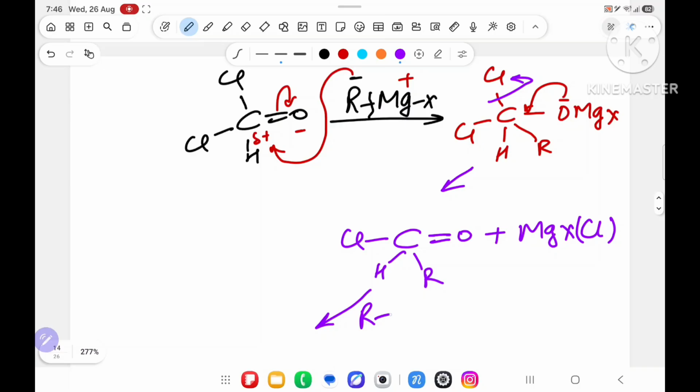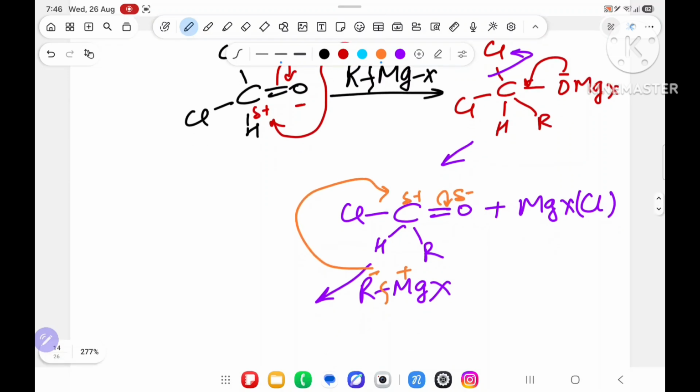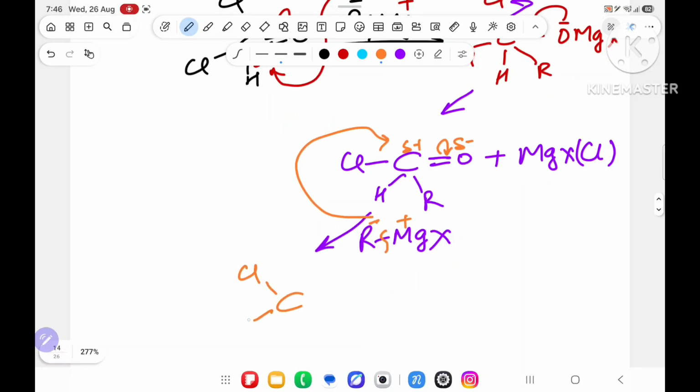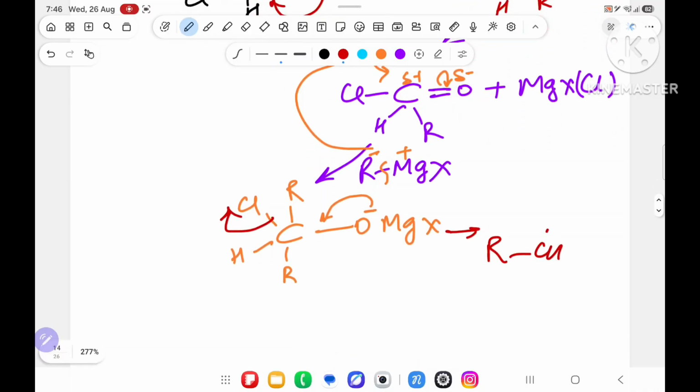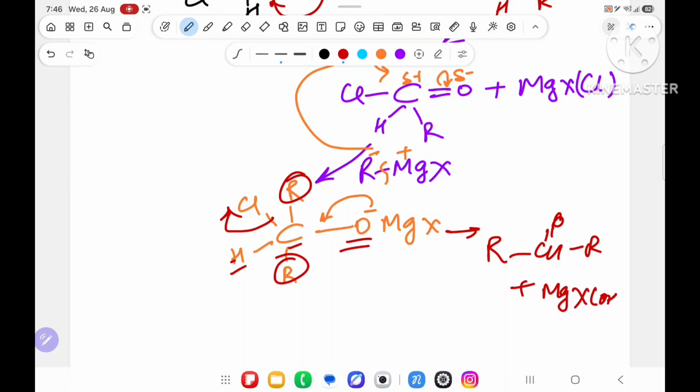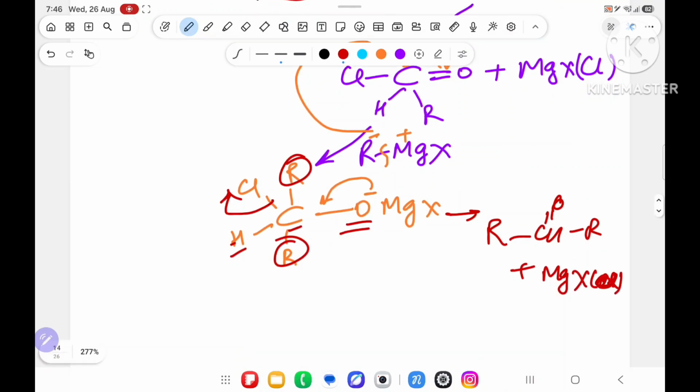Again you will use Grignard reagent RMgX. Again it will break as minus plus. R minus will attack over here, it will break like this. So what will you get? C, Cl is there, H is there, R is there. One more R is coming. Then O, MgX. Again oxygen wants to come back. This time, yes, again a leaving group is there. Cl will go outside. So R, CH, double bond O, 1 R is there, this R, CH and double bond O coming outside. Then MgX, Cl will come, not OH, Cl will come.